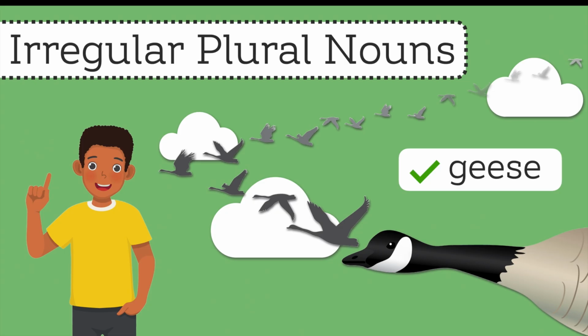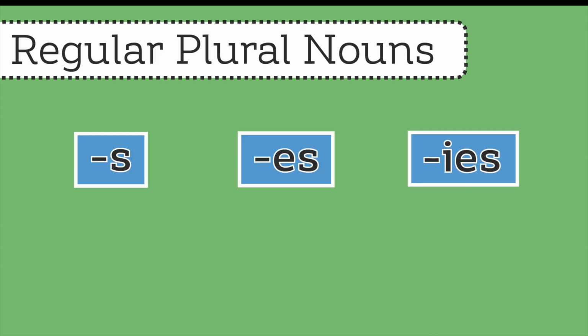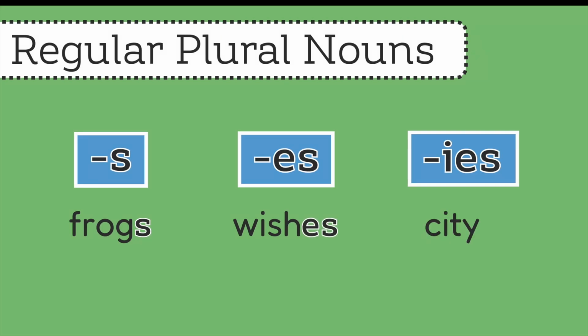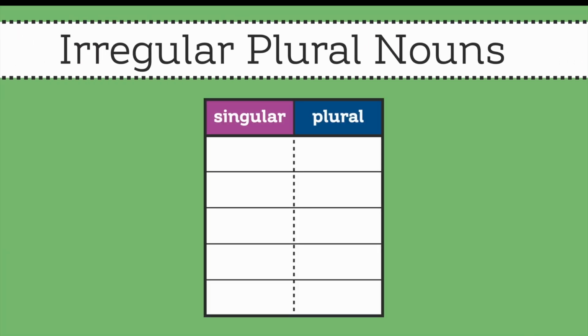That's because goose is an example of a word that has an irregular plural, which means it doesn't follow the typical plural spelling rules. With nouns that have regular plurals, you can just use an s, es, or ies ending to make the singular noun plural. For example, frog becomes frogs, wish becomes wishes, and city becomes cities. But these rules don't apply for words that have irregular plurals. Instead, you must remember the plural spellings.